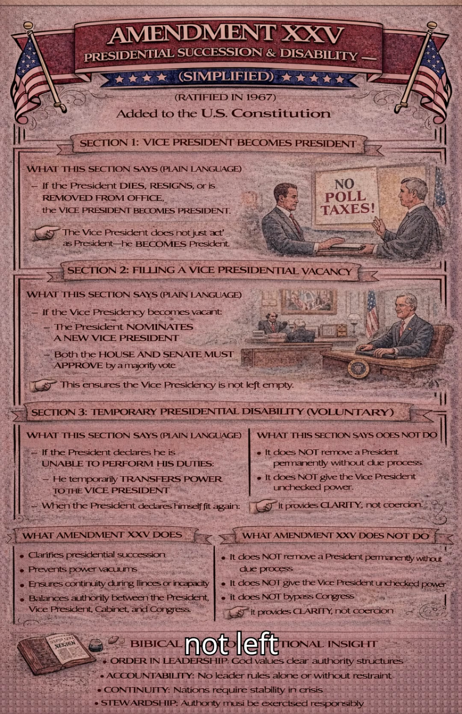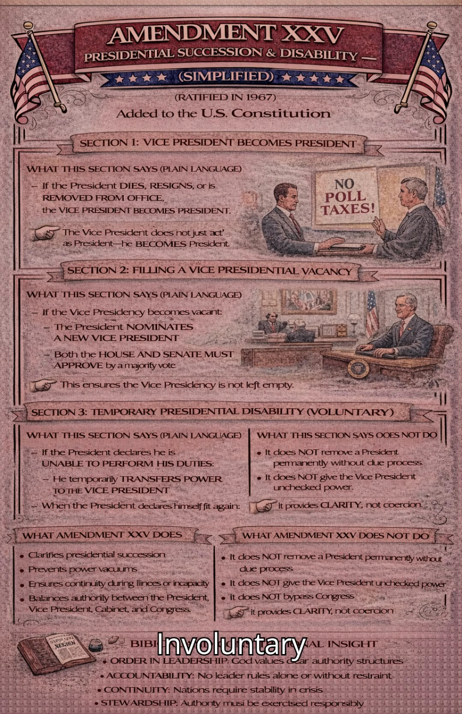Section 3. Temporary Presidential Disability, voluntary. What this section says, plain language. If the President declares he is unable to perform his duties, he temporarily transfers power to the Vice President. The Vice President becomes acting President. When the President declares himself fit again, he resumes office. This allows planned medical procedures without chaos.